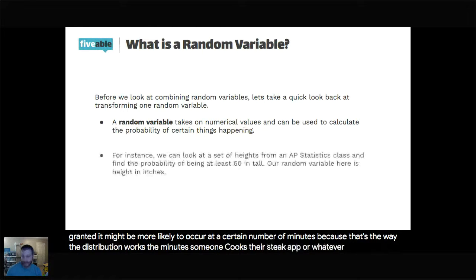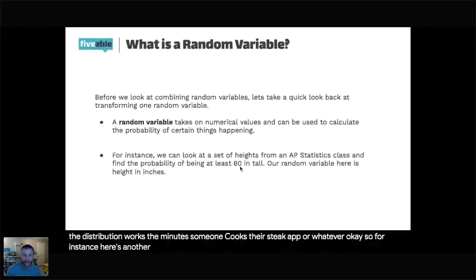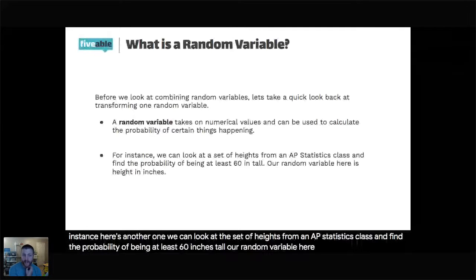Here's another one. We can look at the set of heights from an AP Statistics class and find the probability of being at least 60 inches tall. Our random variable here would be height in inches.